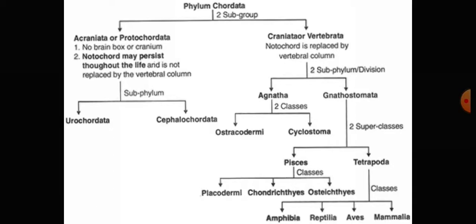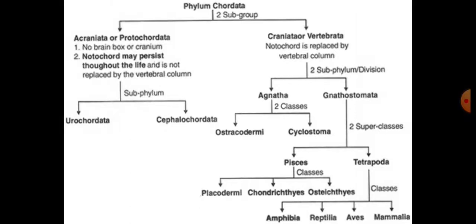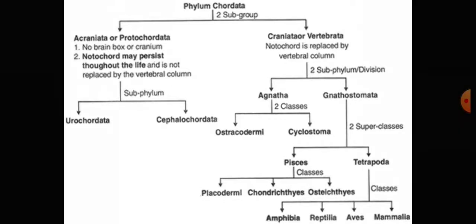And after this Echinodermata, the next phylum is Hemichordata. Hemi means half. Chordates means there is the presence of the notochord. It means in the body of that animal there is a presence of the notochord.